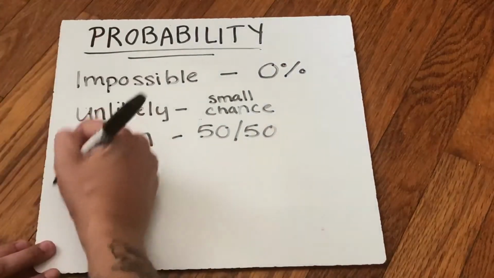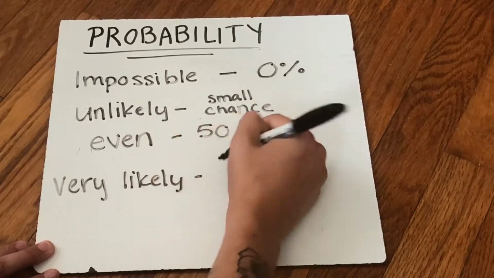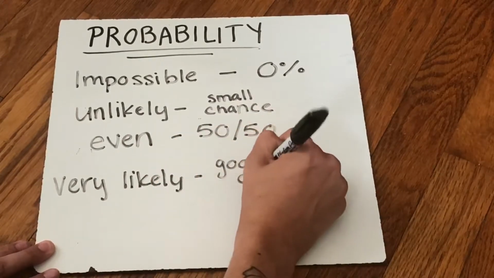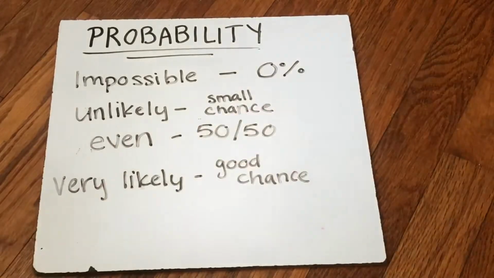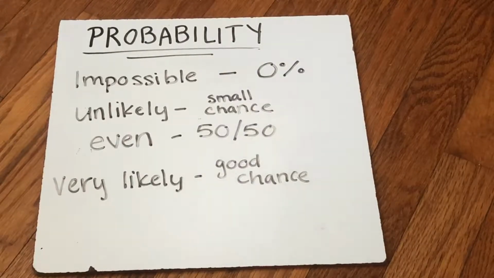All right, then we have very likely. Very likely is a good chance, but it's not certain yet. It's not 100%. It just is probably going to happen. So typically when we say that word probably, we mean very likely. There's a good chance something will happen. So if there's 12 inches of snow on the ground, it is very likely that school will be canceled tomorrow. Now, there could be a heat wave that comes through, a really warm day, and all that snow melts. That could happen, but it is very likely that we will not have school tomorrow because of the 12 inches of snow on the ground.